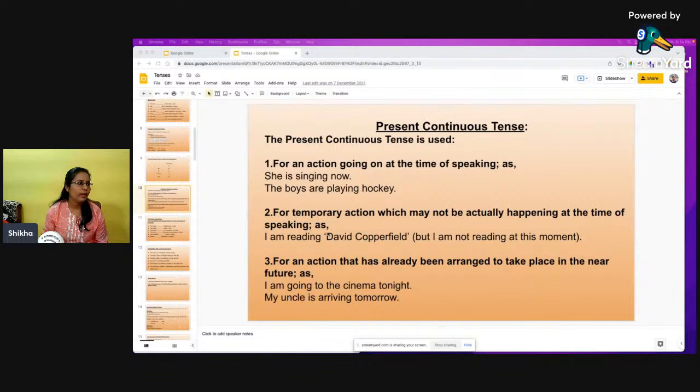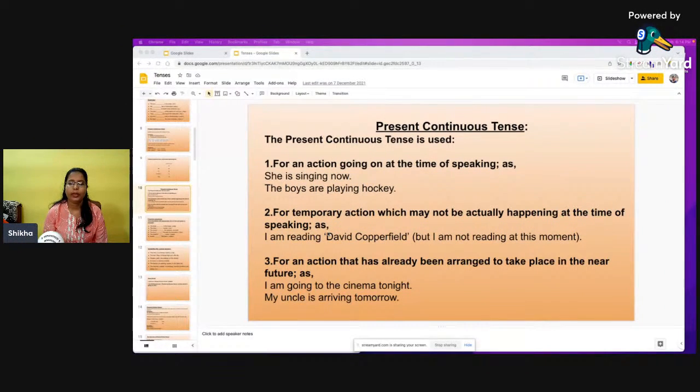Okay, so for example, I'm reading some book. Now I'm telling you, I am reading a book called Harry Potter. I am reading, but at this moment I'm not reading, but it is going on continuously. I'm reading it every day, maybe at night or in the morning, whenever I have free time, I'm just going through it.